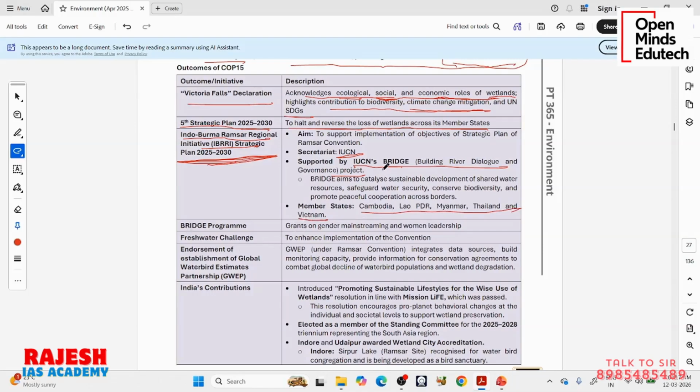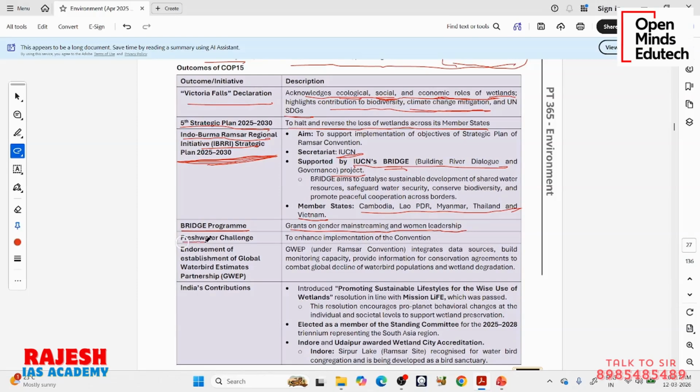This same Bridge program is also focusing on grants for gender mainstreaming and women leadership, so it has different kinds of initiatives under it. It is bridging the differences between the present situation and the future ideal situation. So they are promoting conservation, gender mainstreaming, women leadership, and so on.